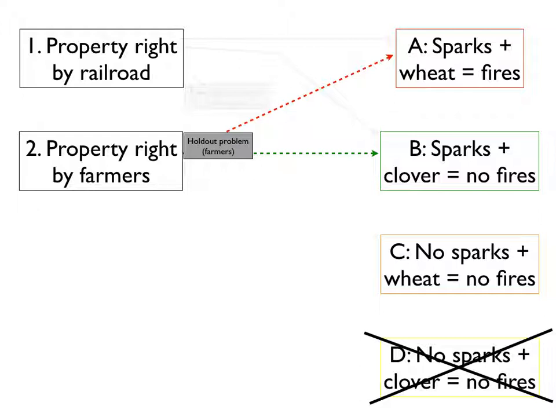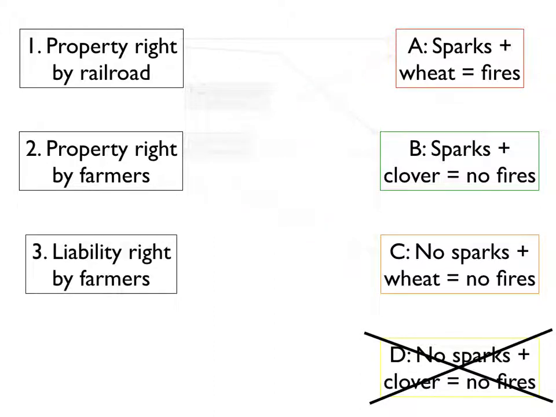So the property right by the farmers does not work in this situation. A property right by the farmers would work here because the railroad would simply switch over to a spark arrestor, which costs $200, as opposed to paying the farmers either $800 or $1,000. So under this circumstance, the property right by the farmers would only work when the railroad is the least cost avoider of the problem.